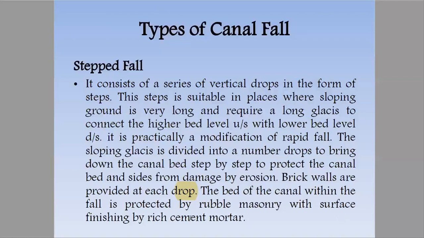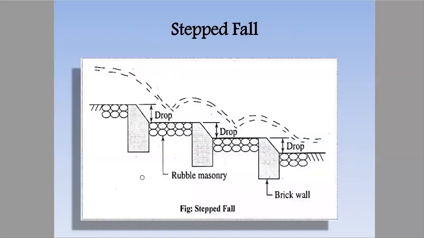And what is rich cement mortar? Obviously such a structure requires very high bed strength so that it does not easily get eroded or scratched off, so we'll need a rich mortar. Rich mortar means the cement concentration, along with the strength, would be higher in that mortar.